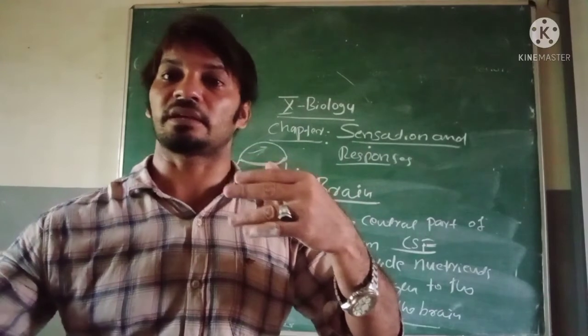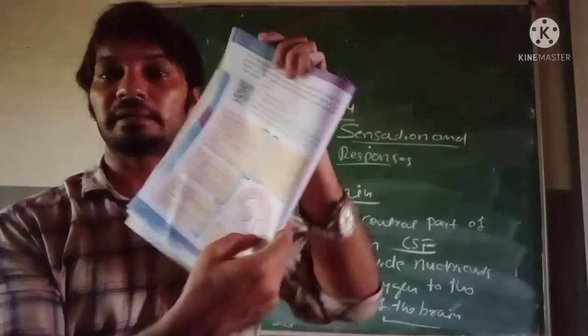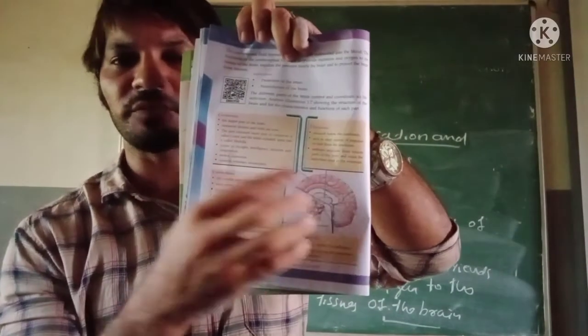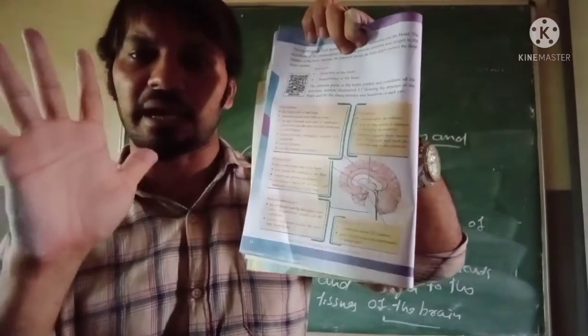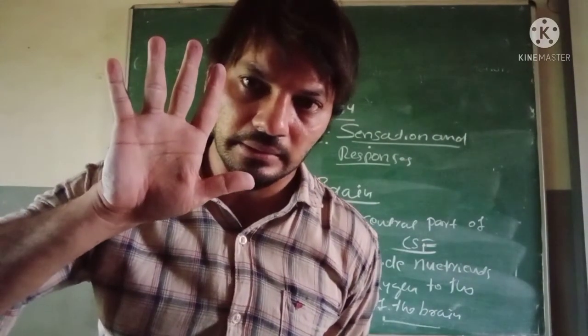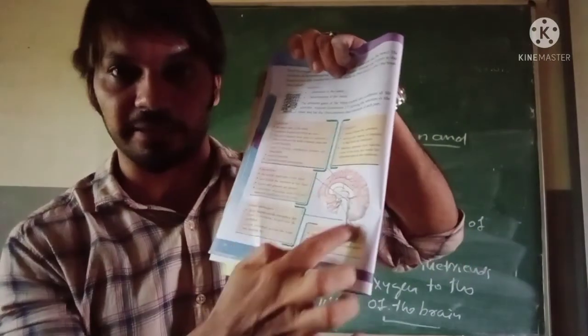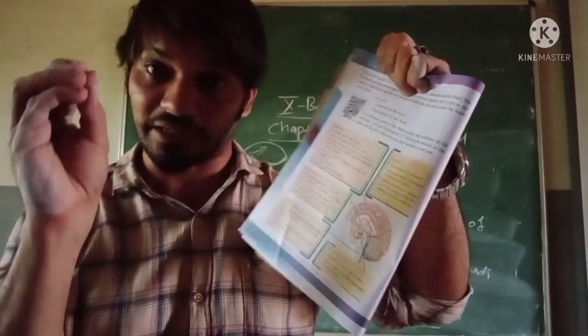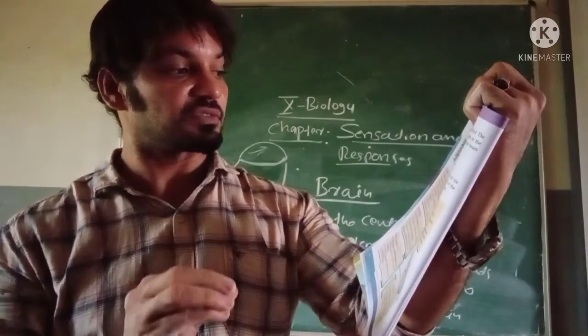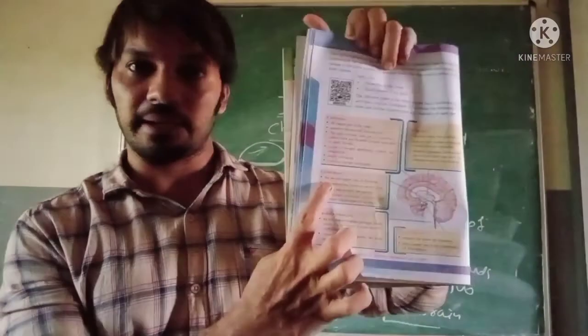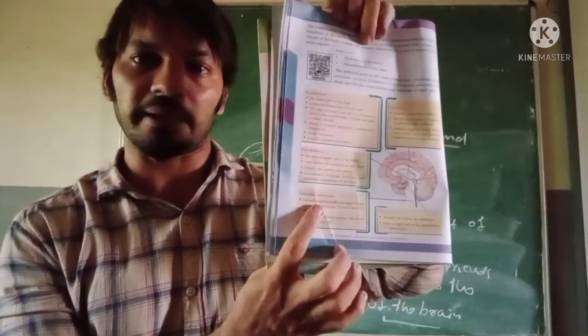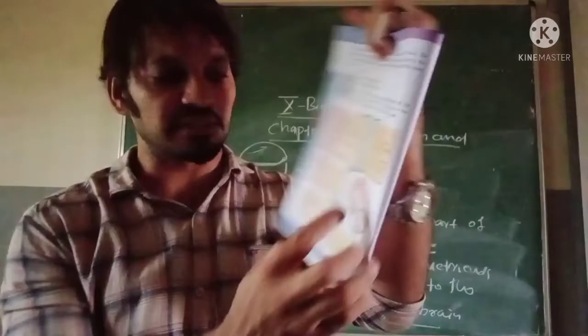Next class I am going to explain about this brain. First of all, you have to know: how many fingers are there on our hand? Five, right? Similarly, five main parts are contained in the brain. Today I am going to say the names. First one is cerebrum, cerebellum, medulla oblongata, thalamus, hypothalamus. Next class I will explain this.